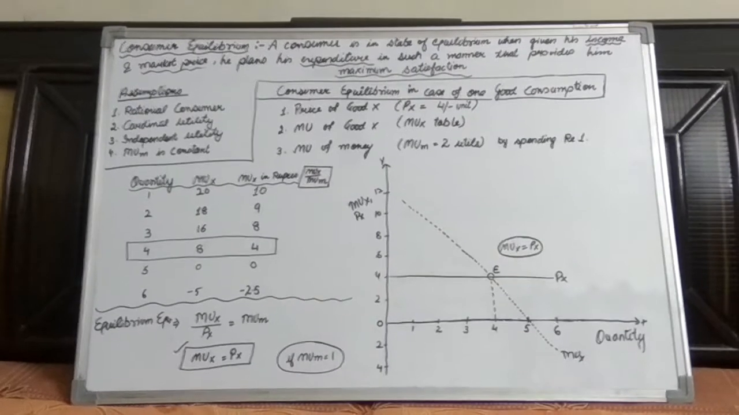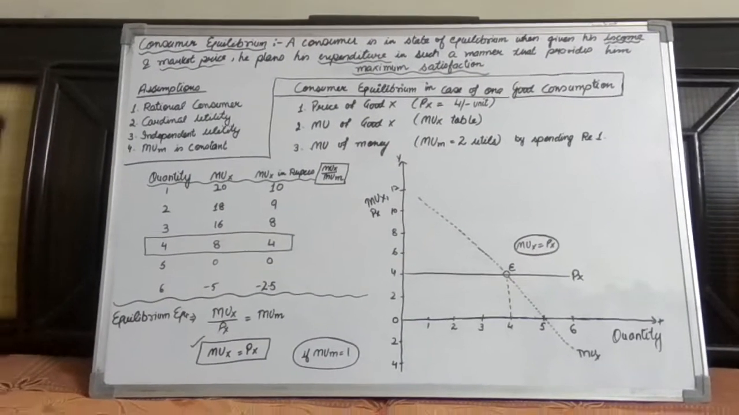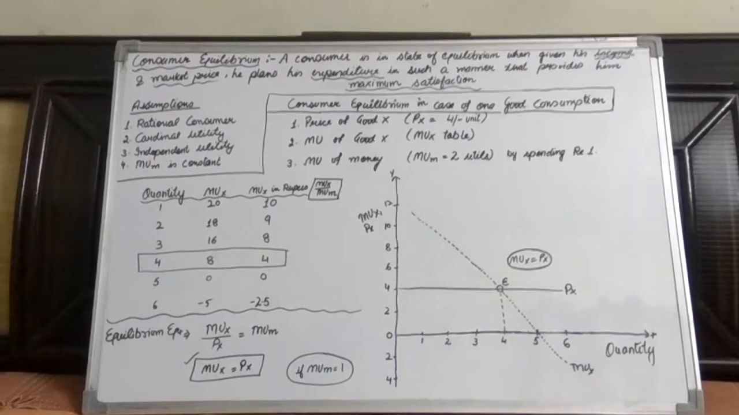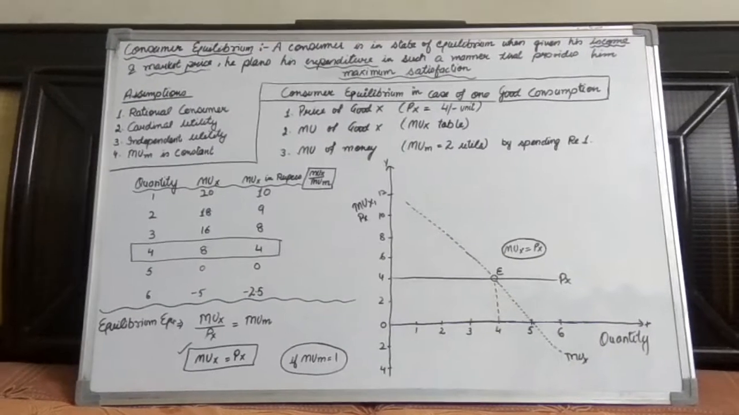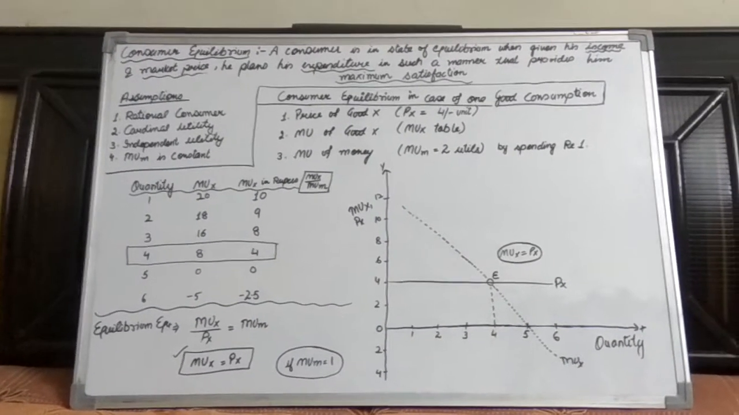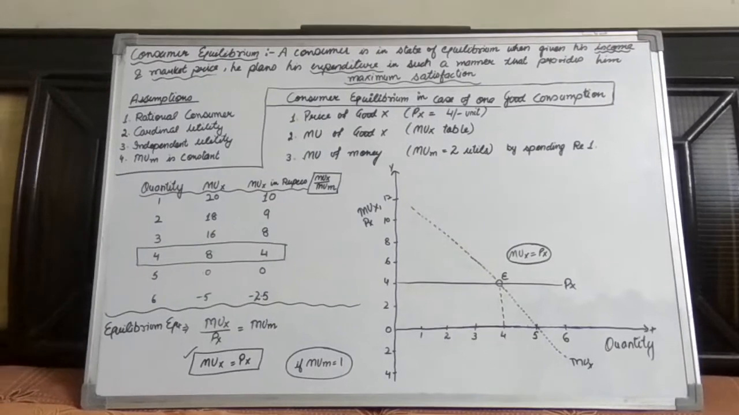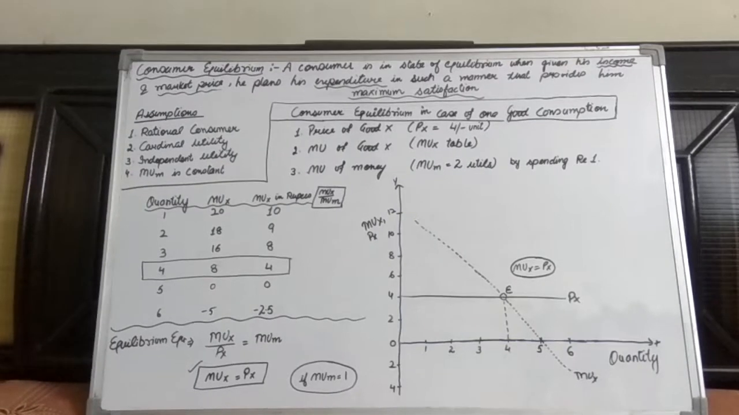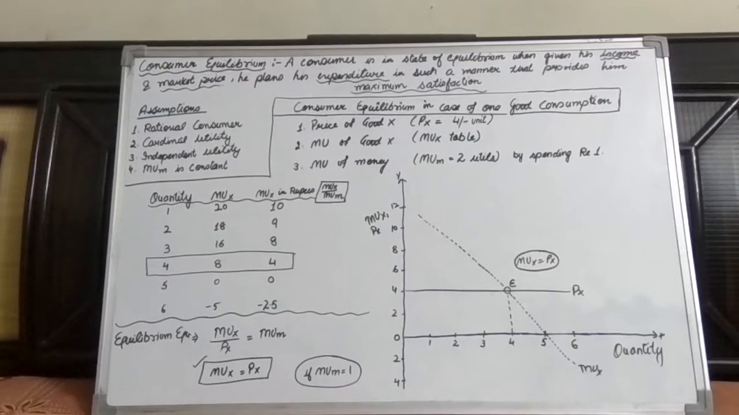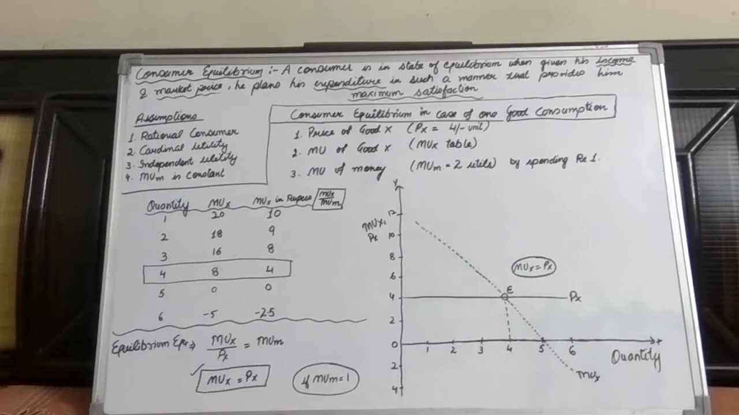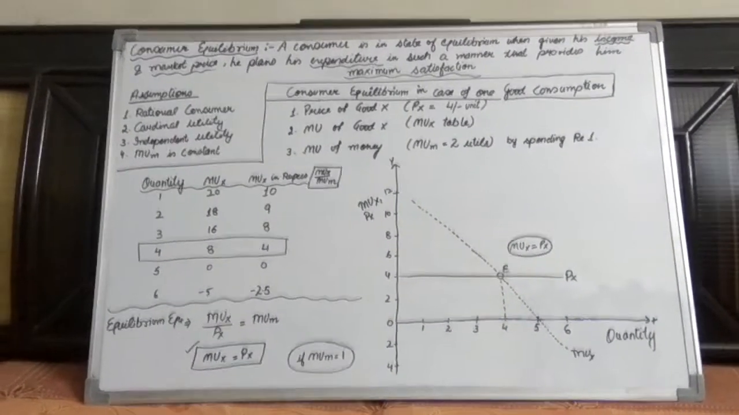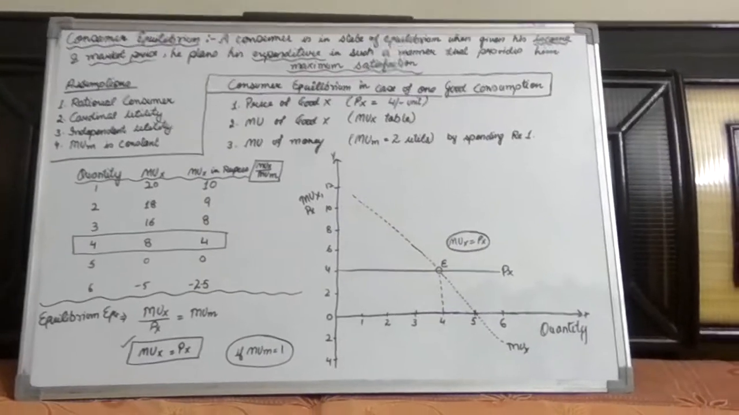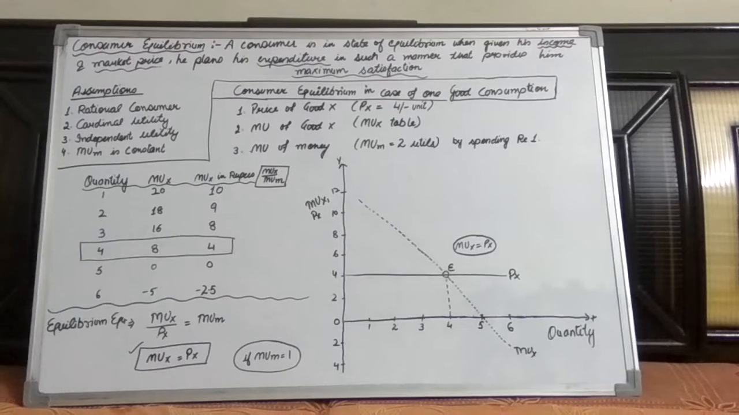The fourth assumption we are taking is MUM, that is marginal utility of money, which we are considering here is constant. As in the law of diminishing marginal utility, we have considered that marginal utility keeps on decreasing, and after a point it becomes zero, and even after that it becomes negative. So here we are supposing that the marginal utility that a consumer gets from the expenditure of money is constant. So these were assumptions.